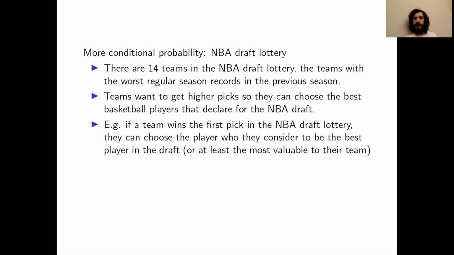For example, if a team gets lucky enough to win the first pick in the NBA draft lottery, they can choose the player who they consider to be the most valuable to their team. So that might be the best player in the draft that year, or it could be a player that they think they can make a really good trade with, and obtain better assets using that player from another team.